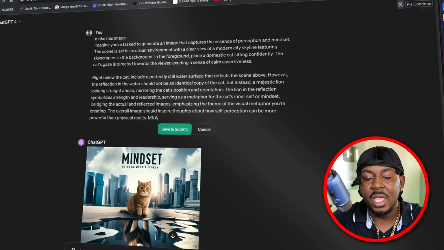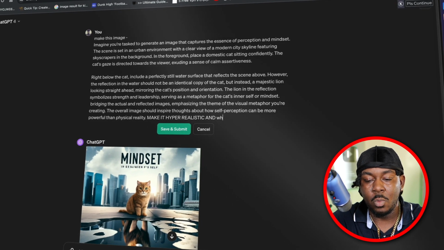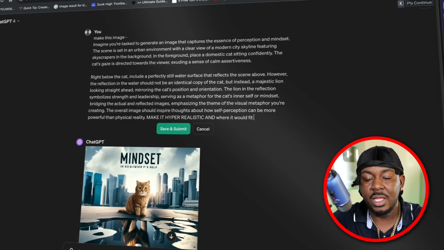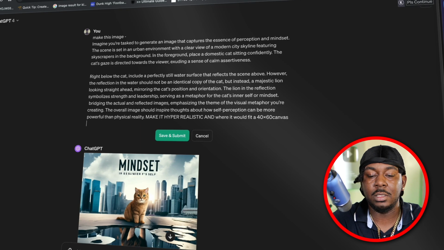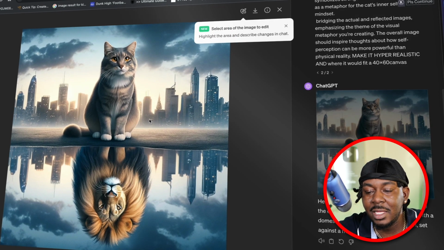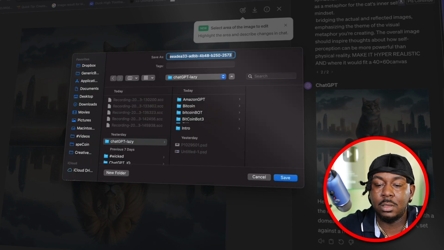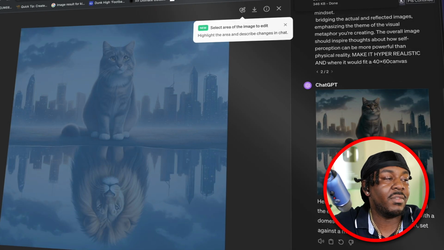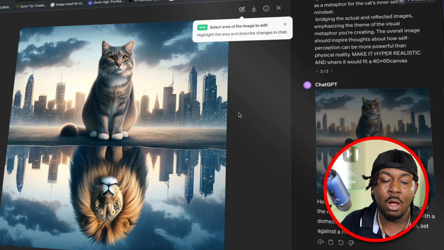Let's say make it hyper realistic and where it would fit a 40 by 60 canvas. Okay, so I like this a little better. So I'm going to save that image, and save that. And so boom, now we've got our artwork already.